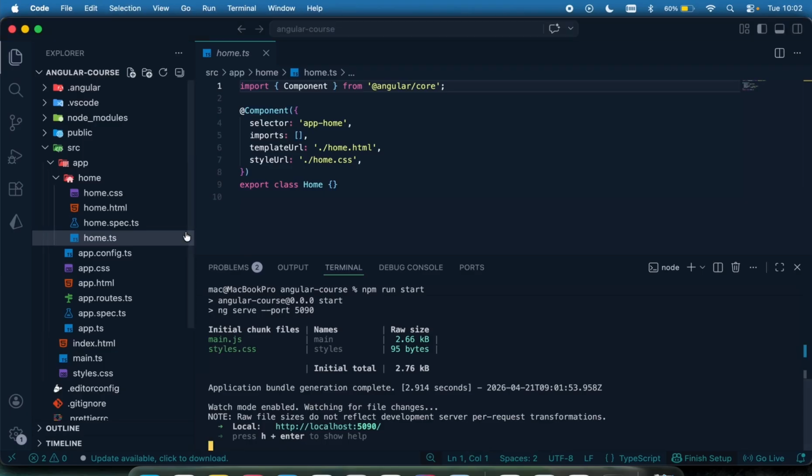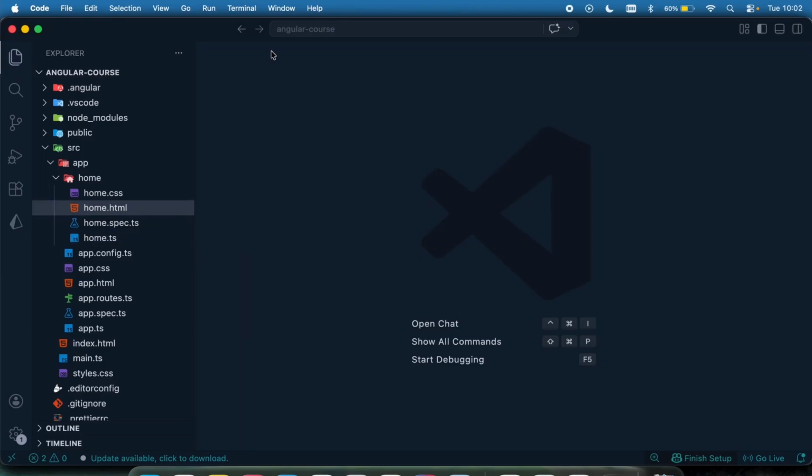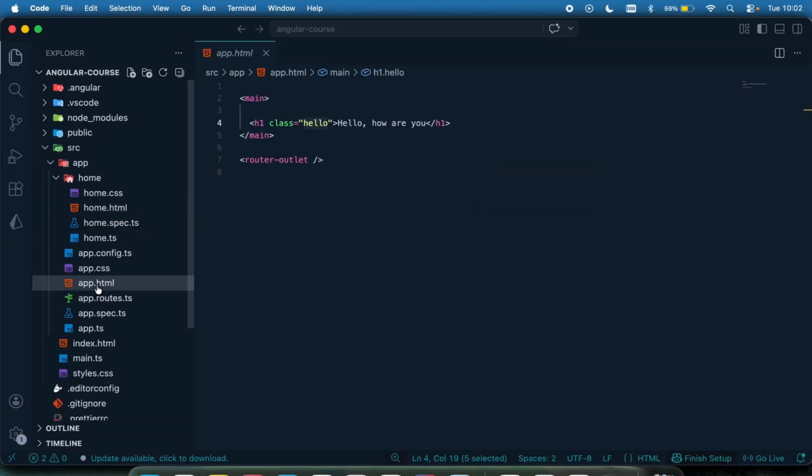So how am I going to render this component I just created? So how is that done? It's very simple. For us to do that, if you come to your app.html, you can leave this or you can get rid of this. It's not a problem. So whatever page we are on is, as we rightly said, going to be replaced right here.